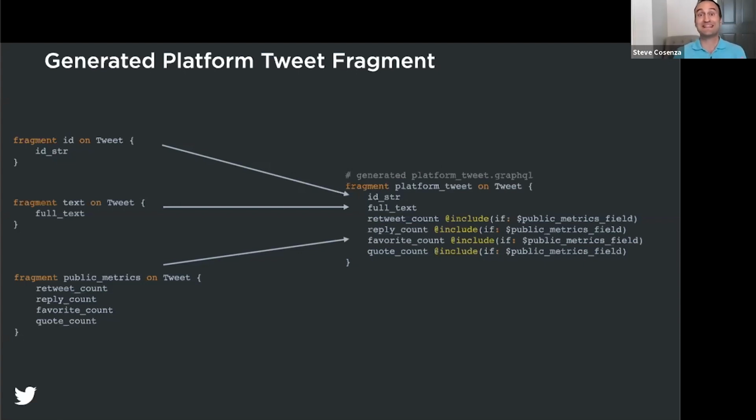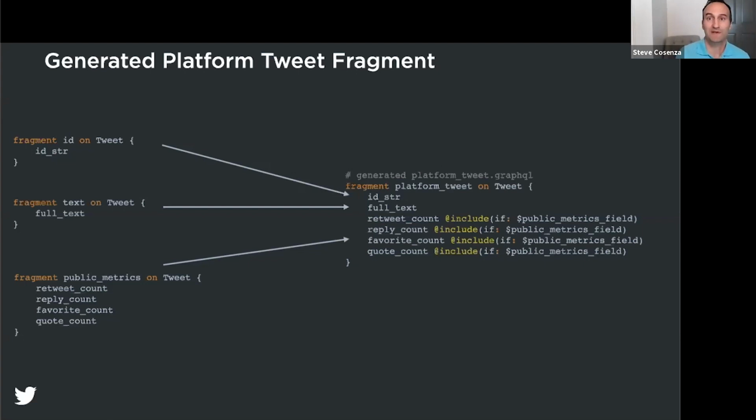And in this case, you could see the enabling of the public metrics field variable will result in these public metric fields being included. Now, some of you may be wondering why we need to use an include directive instead of just including these optional fields in our query when a customer requests them. The reason is that Twitter's GraphQL system does not allow arbitrary queries to be run in production. Instead, we utilize persisted queries, which require our API platform to submit all queries at build time in exchange for an operation ID that is then used in production.